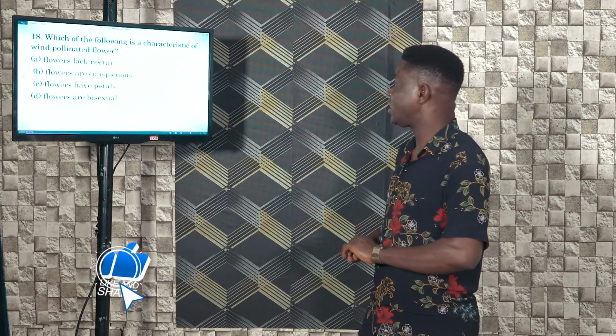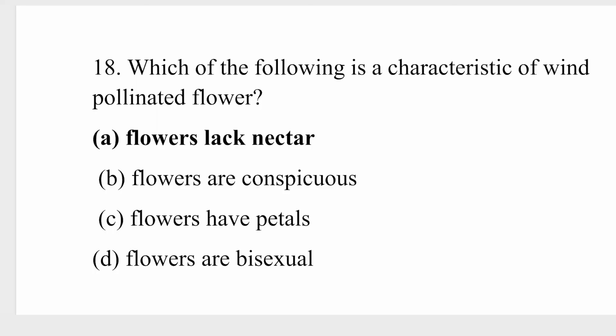Question number 18. Which of the following is a characteristic of wind-pollinated flowers? A, flowers lack nectar. B, flowers are conspicuous. C, flowers have petals.